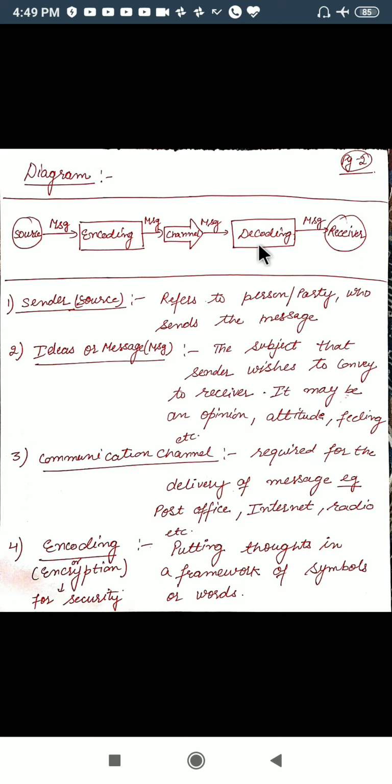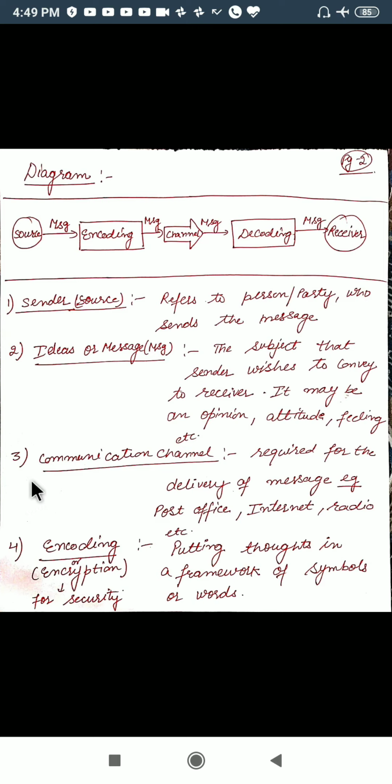Let us discuss this diagram in more detail. Who is the sender? The sender is also known as the source, and it can be a person or a party, whosoever is sending the message. What is a message? The message is the subject which is to be conveyed to that particular receiver. It can be an opinion, an attitude, any feeling, anything.